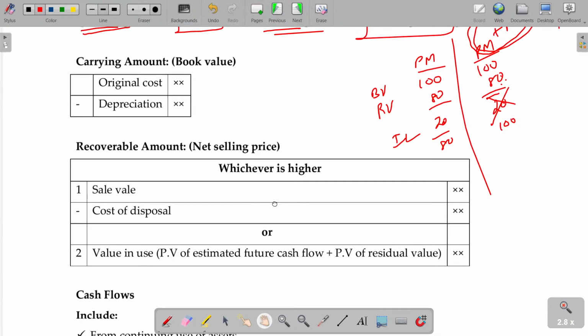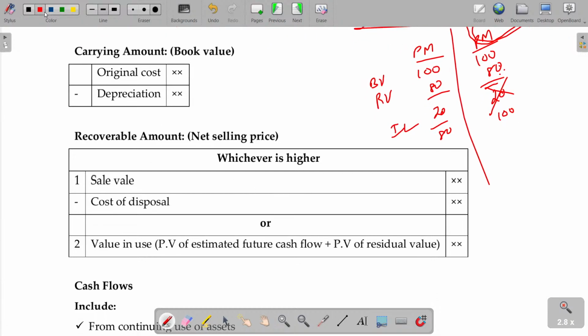Now, you always compare the carrying amount and the recoverable amount, right? What is called carrying amount? The carrying amount is nothing but the value appearing in the books: original value minus depreciation. Then what is called recoverable amount? Recoverable amount is nothing but whichever is higher of these two. One is net realizable value. If you sell this as scrap, you will get 100 rupees, but the commission and transportation charges you have to pay are 5 rupees, so you will get 95. That is called net realizable value.